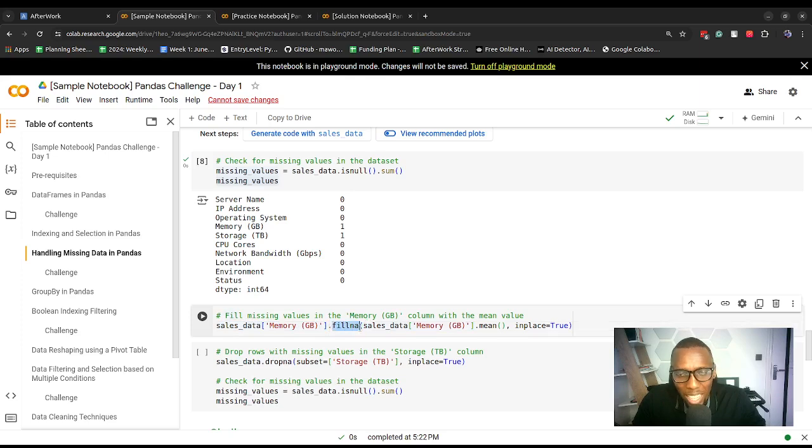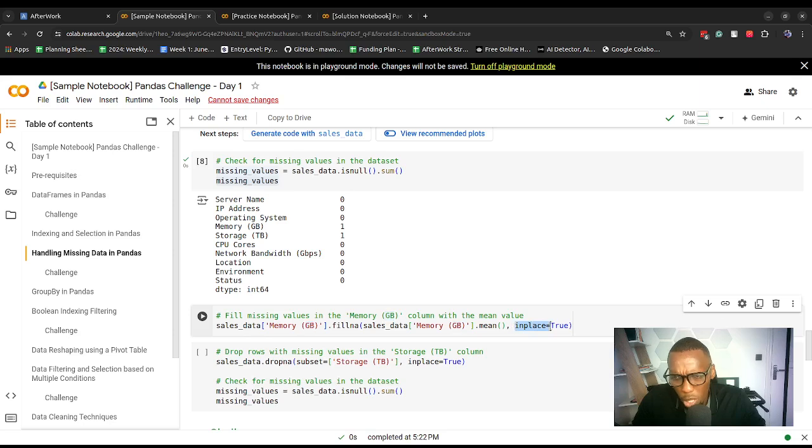So fillna. Inside the fillna function, there are two different inputs that we are giving it. We are giving it this particular value, which is the mean value of memory GB. This is how we calculate the mean value of the memory GB column.